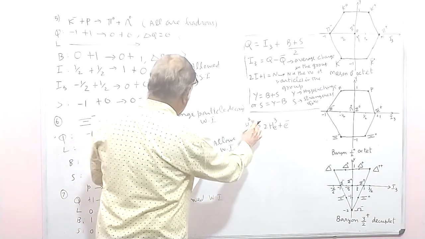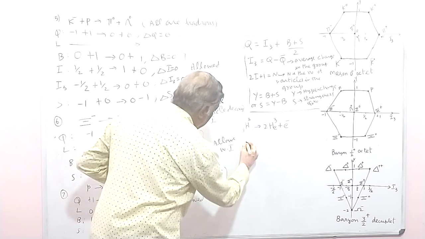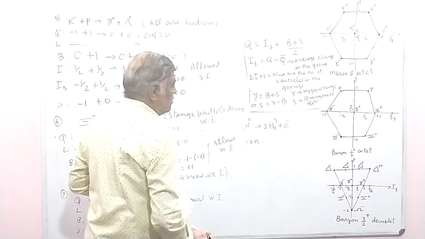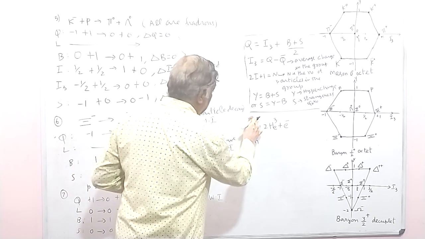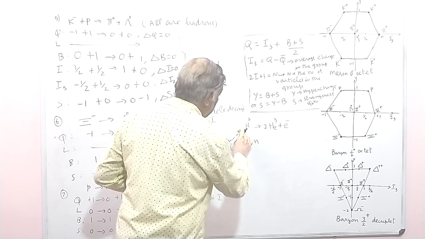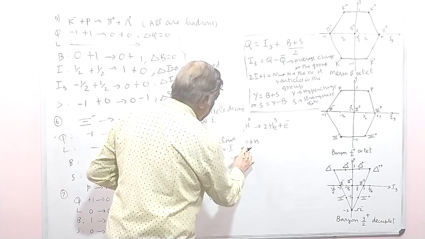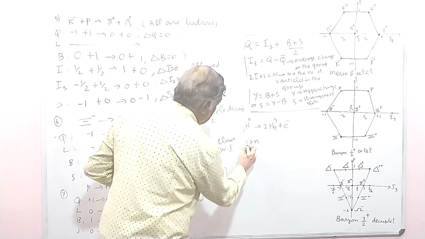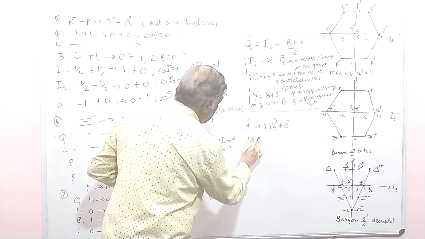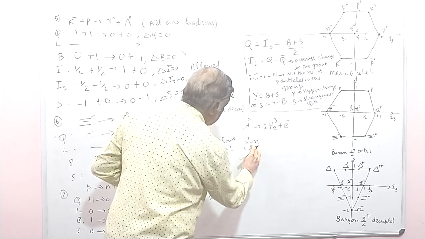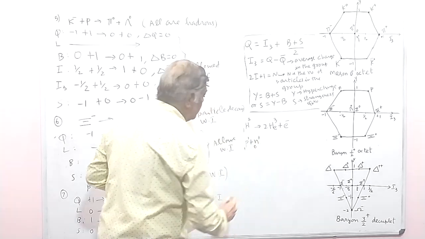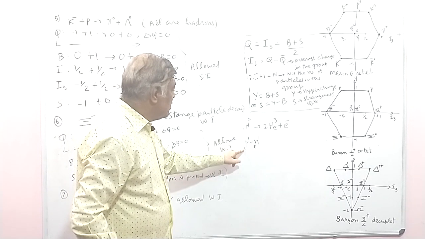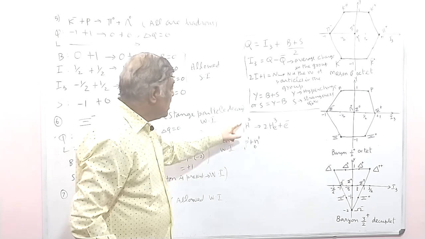So 1H2 may be 1 proton plus 1 neutron, because here the mass number is 2 and the charge number is 1. So P means 1P1, and 1N0. The charge of the neutron is 0 and the proton is 1, so 1 plus 1 gives mass number 2, and the charge number is 1 plus 0 is 1. So this may be expressed in this form.